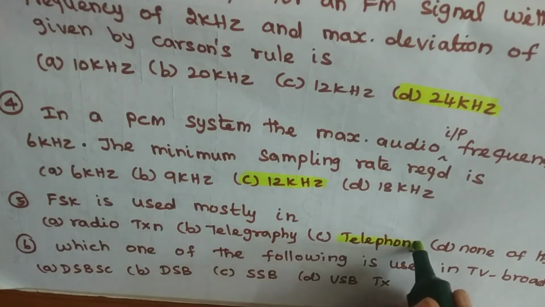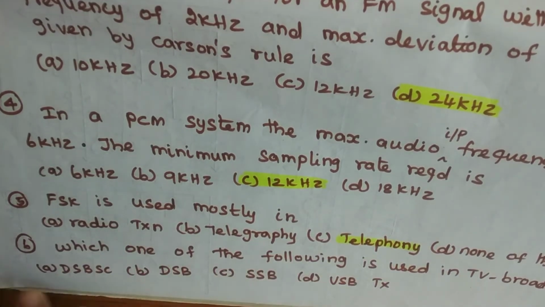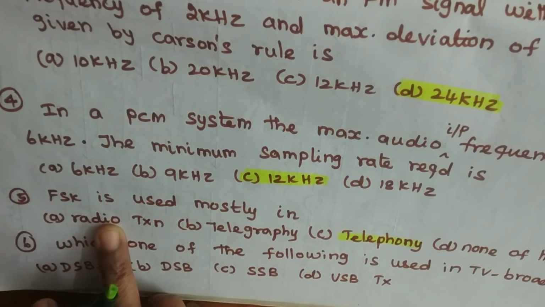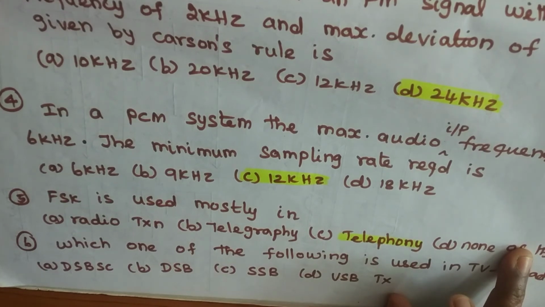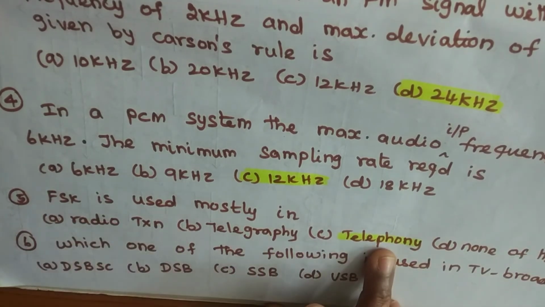FSK, which is nothing but frequency shift keying, is mostly used in telephony. The options are radio transmission, telegraphy, telephony, and none of these. So among these options, FSK is mostly used in telephony.